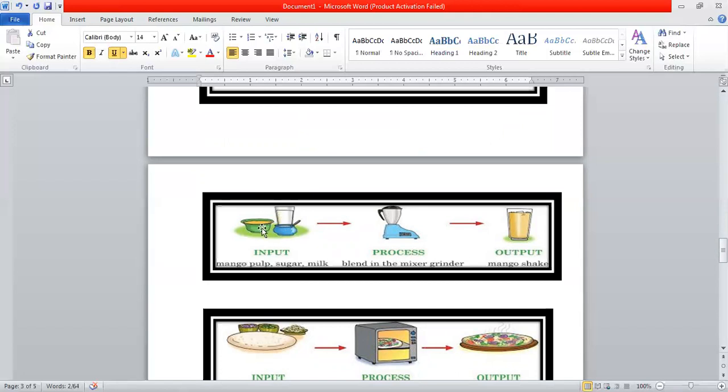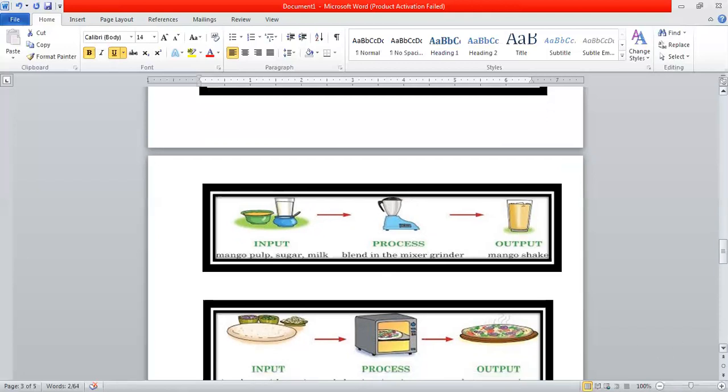That is the input. हमने इनपुट किस में दिया? मिक्सी में, that is mixer jar. Mamma always makes a mango juice in the mixer. Okay, then what is the process? Process means मम्मा ने मिक्सी को चला दिया. That is the process. That means blending in the mixer grinder. And what is the output? The output is the mango shake that we all love to drink.